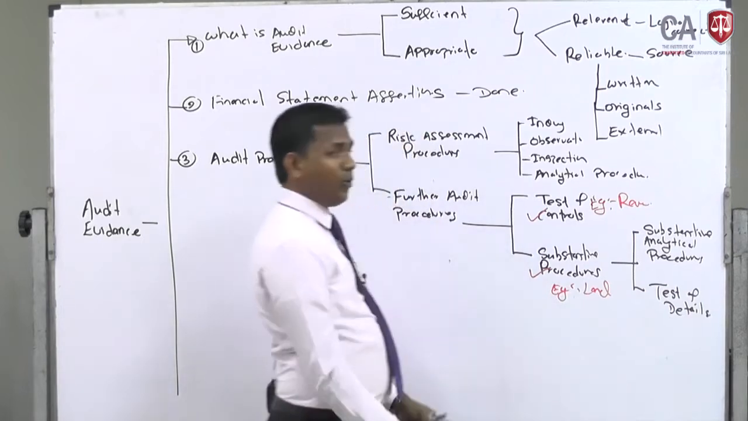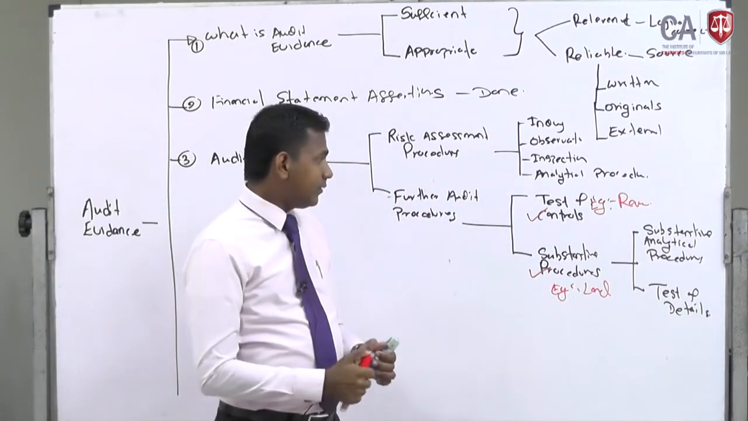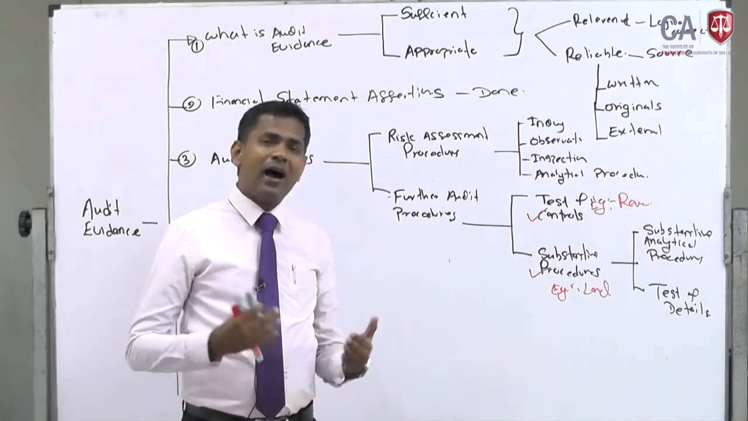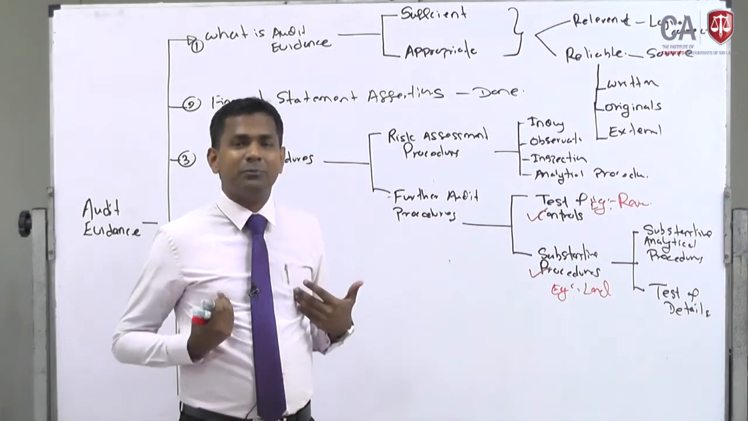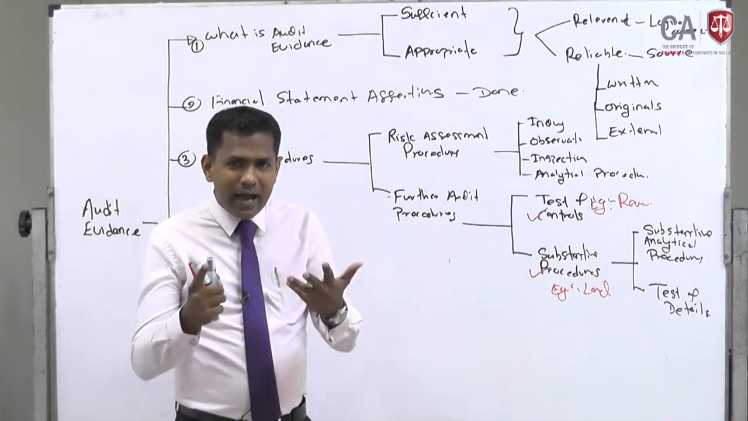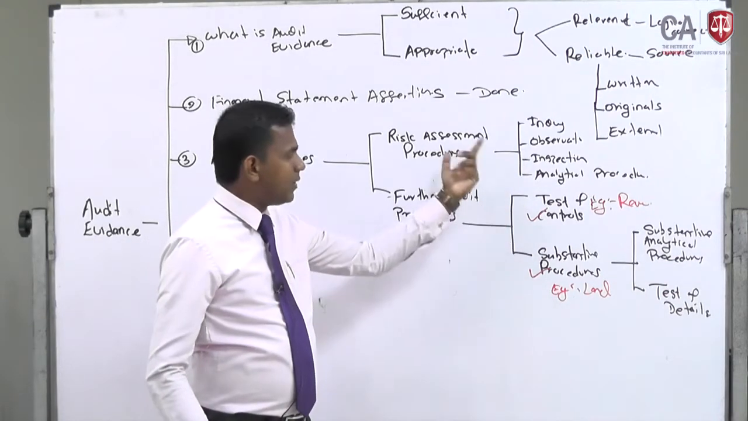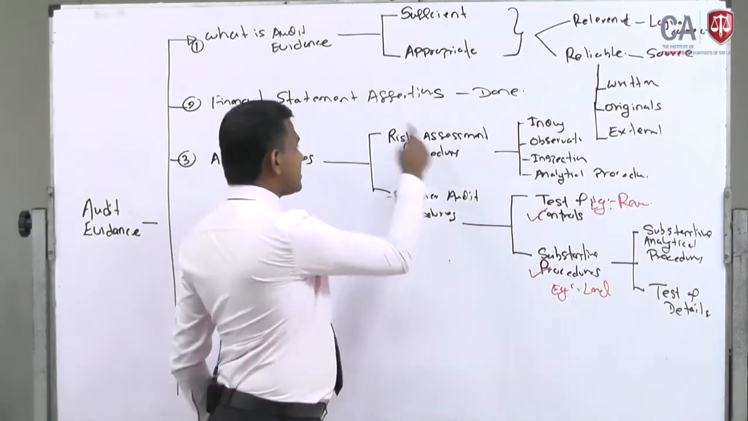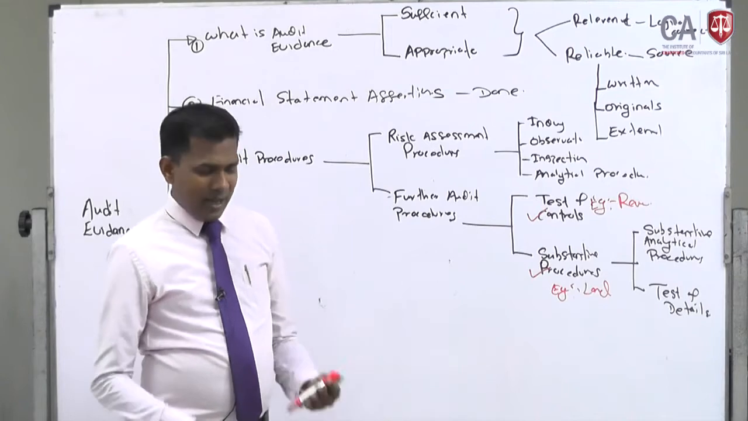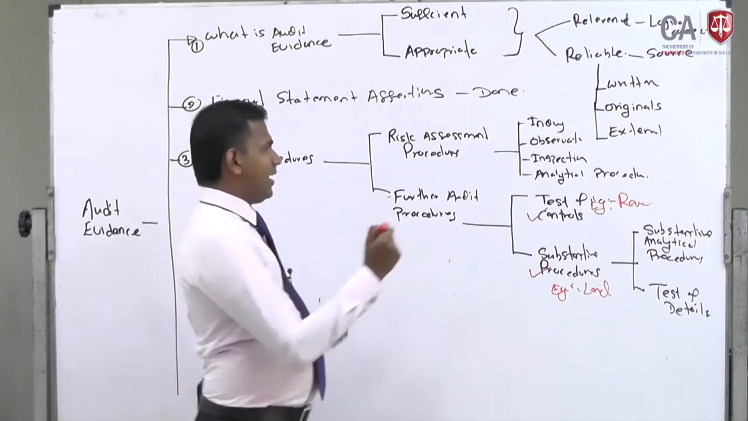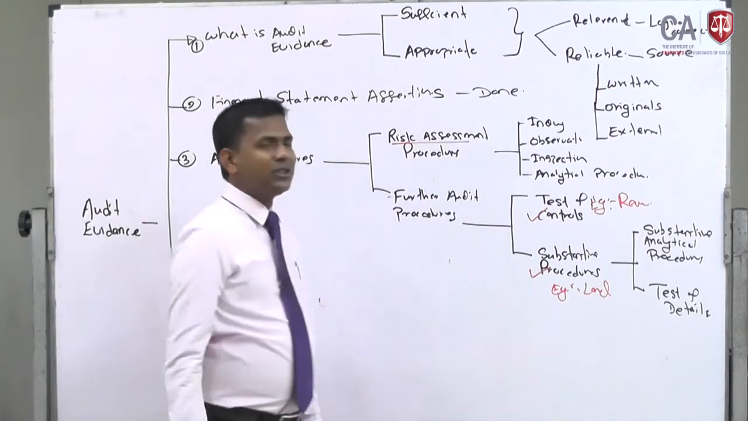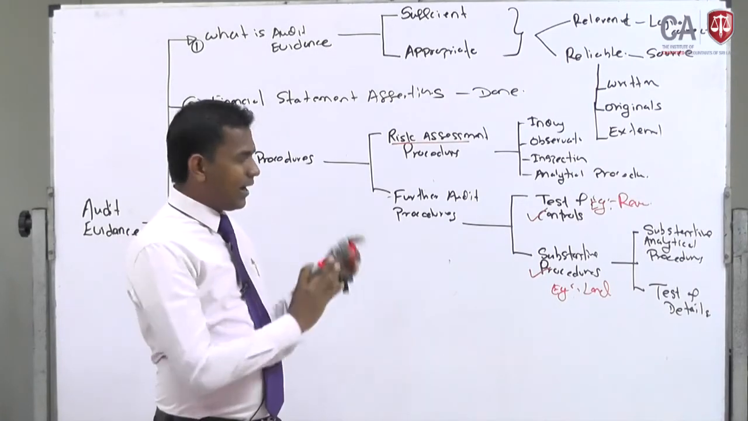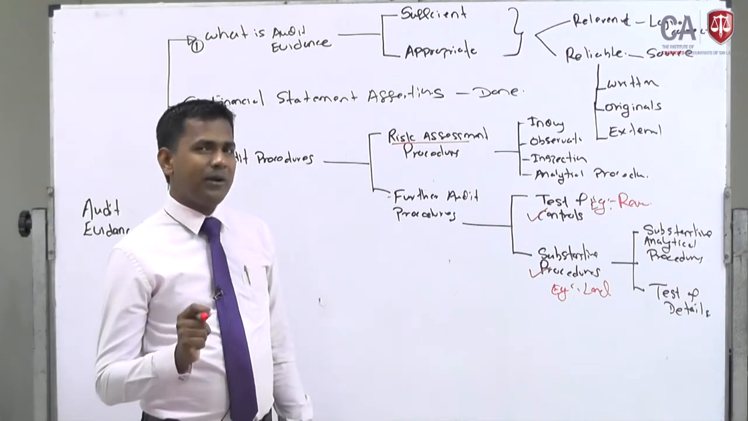What to apply, we will be discussing later. Whether to apply test of control or substantive procedures is the auditor's judgment. The auditor decides whether test of control or substantive procedures have to be applied, depending on the risk assessment. I know this is not easy, right? The way I am telling you is not easy, but I am telling you the truth, with a real live example. Try to understand.